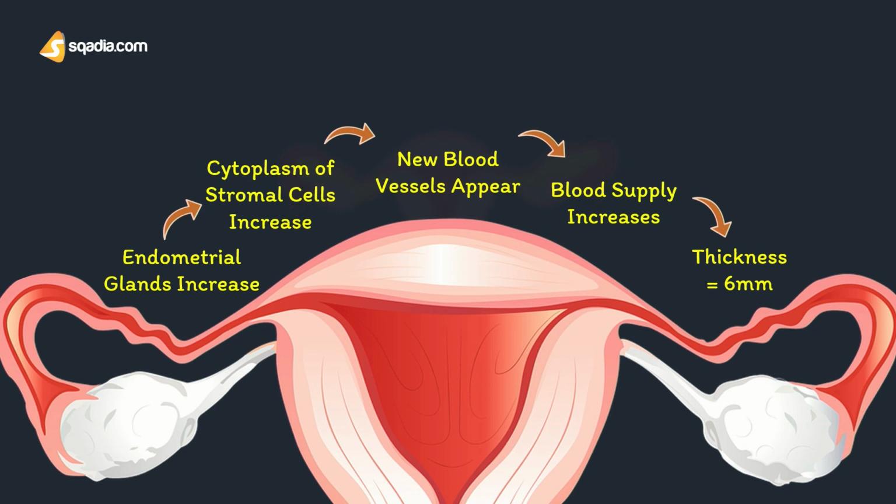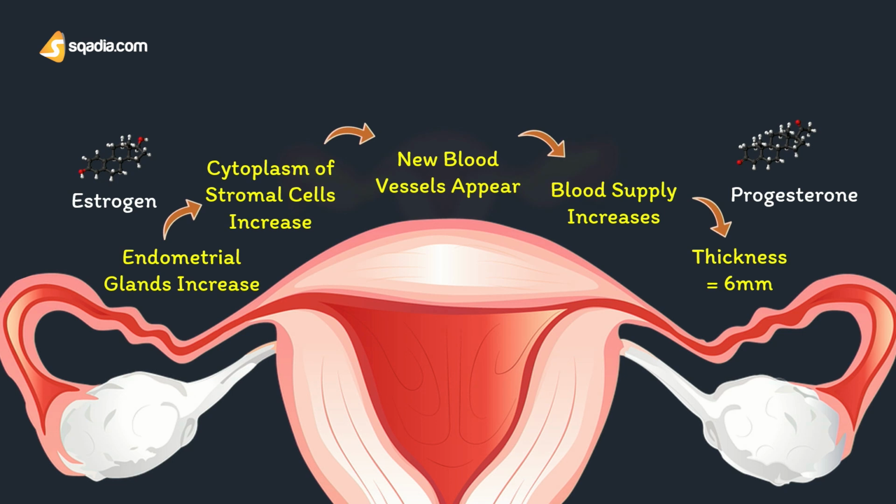So actually, the secretory phase is the preparatory period during which the uterus is prepared for implantation of the ovum. All these uterine changes during the secretory phase occur due to the influence of estrogen and progesterone. The estrogen is going to be responsible for the thickening of the endometrium and growth of the glands, and the progesterone is going to be responsible for further growth of these structures and secretory activity in the endometrium. So estrogen is going to act on the endometrium side, and progesterone is going to be responsible for the further growth.